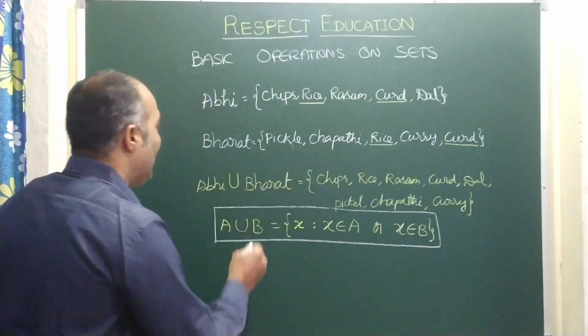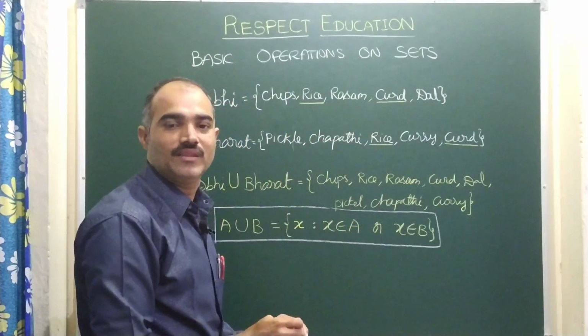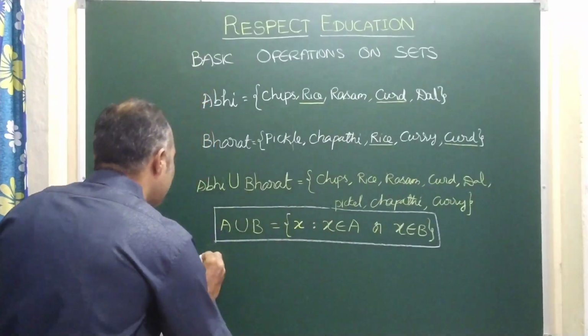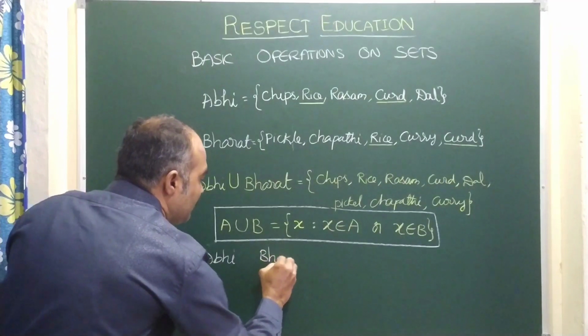And one more thing, let us see which items do not get shared. Let us write that also. Here you see, Abhi, Bharat.